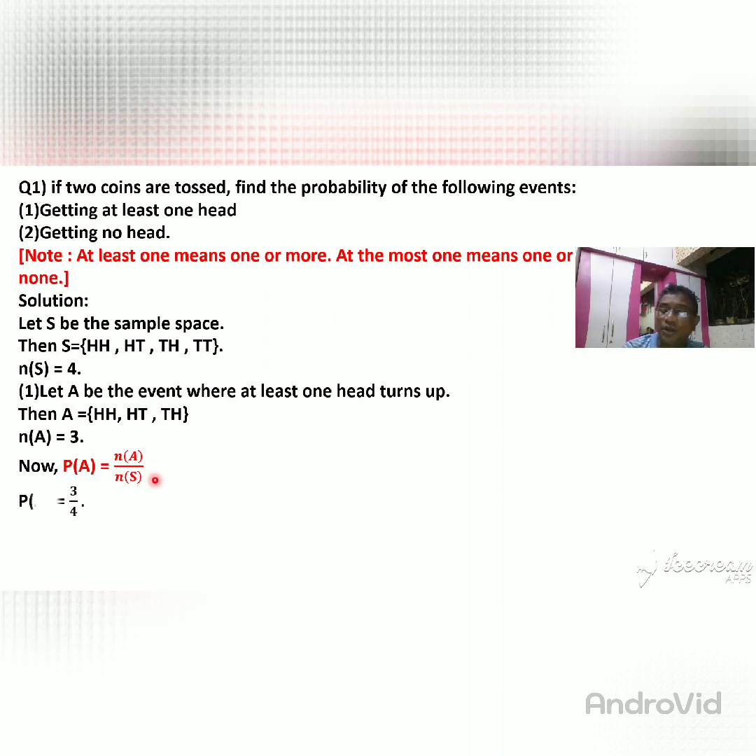So you substitute the values here. Number of A is equal to what? 3. So write 3. The denominator is the sample space, 4, so write 4. Number of A is 3, so I write 3 here. Number of S is 4, so I write 4 here. So probability of A is equal to 3 upon 4. Any doubts?